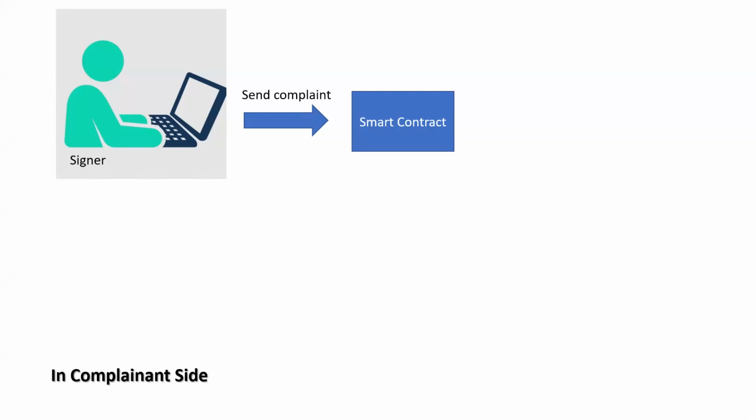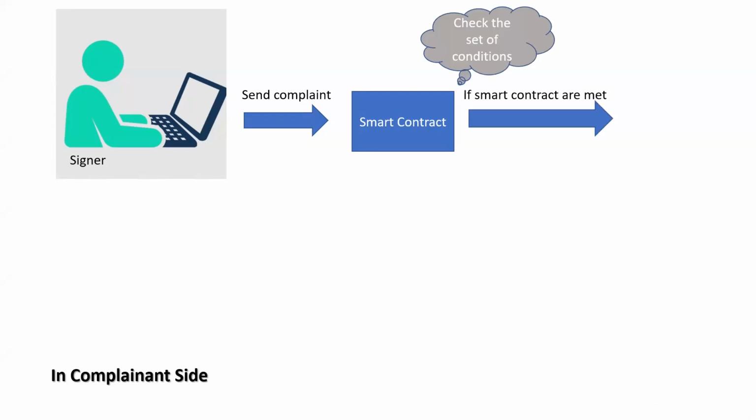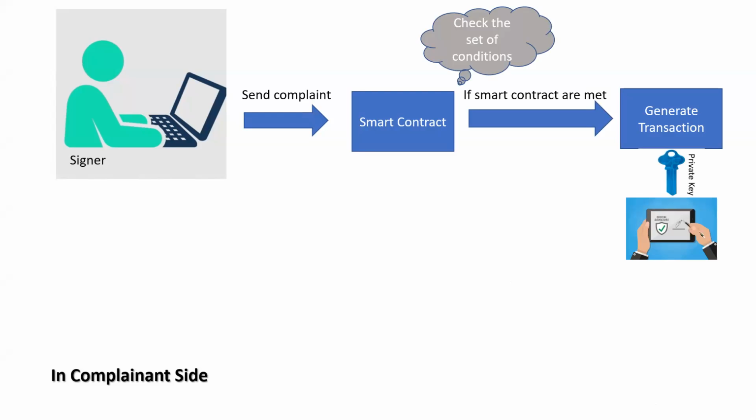If the conditions of the smart contract are met, the transaction is created, which consists of the sender public key, recipient public key, timestamp, and hash of the complaint. Then a digital signature is produced from this transaction using the private key and the hash of the complaint.